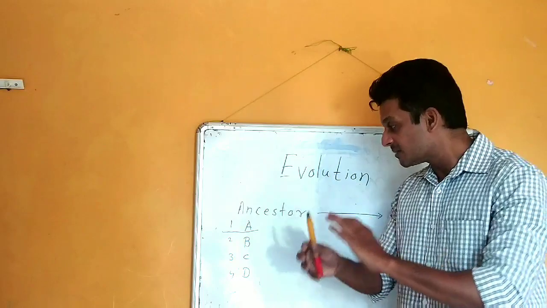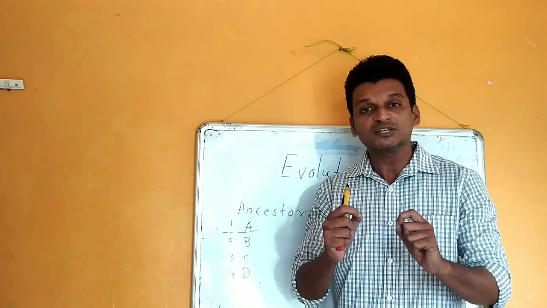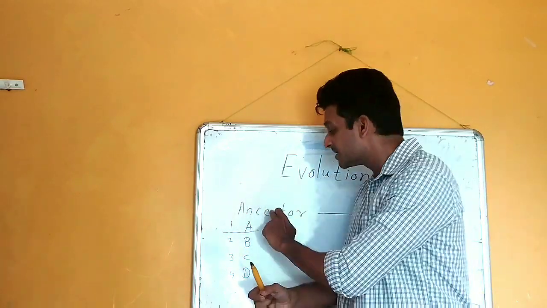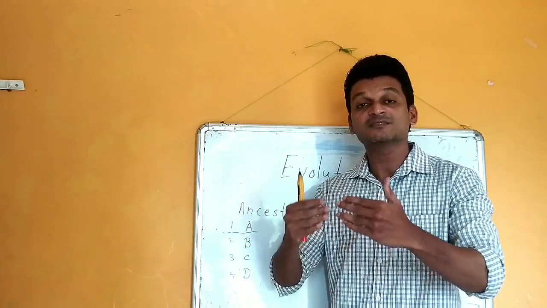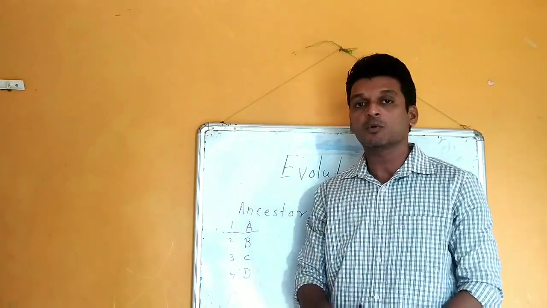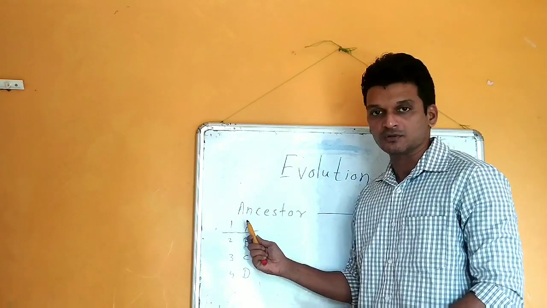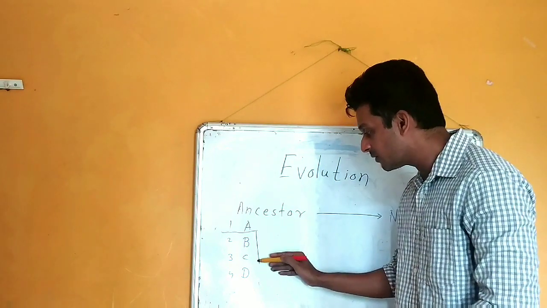Now suppose that company A doesn't make required changes in handsets or design of the model. If that company doesn't add more features in the handsets in the coming year or as per the demand of the market, then tell me what will happen? Can this company A maintain the top position? Obviously not. The sales of this company A will start falling.